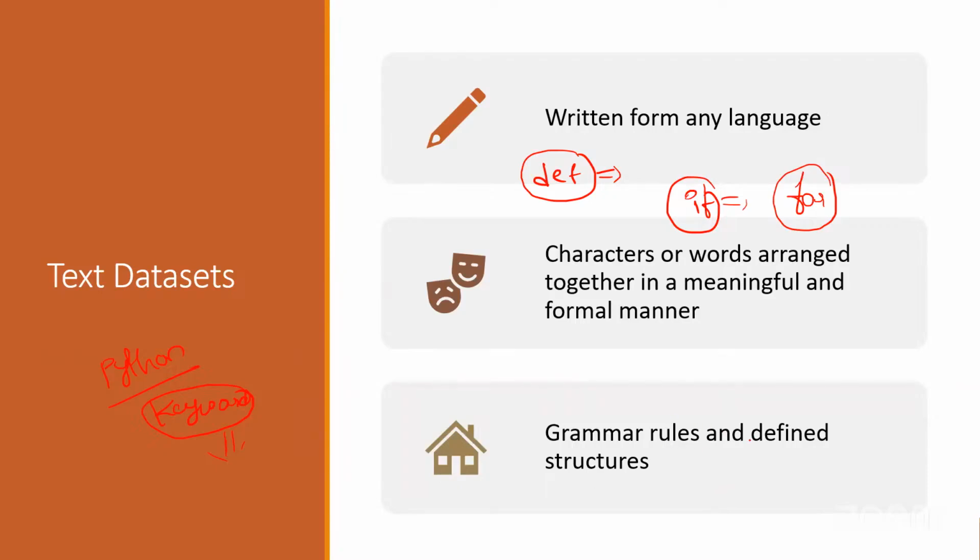Similarly, if you want to understand text data, you need to understand the grammar rules. What kind of grammar do we have? What defines the structure? All these things we need to understand in detail. So that is the meaning here in this case.